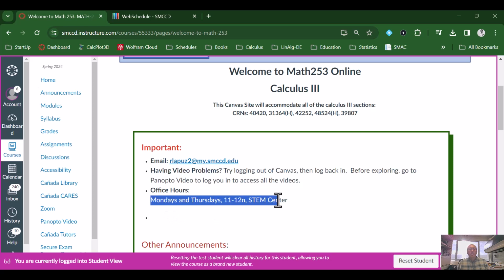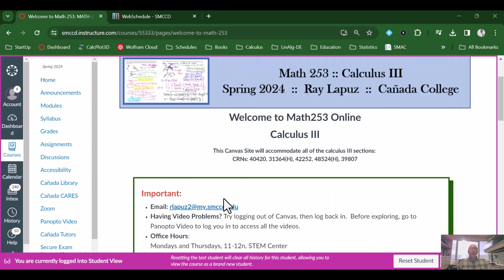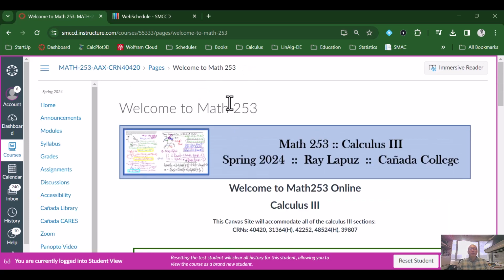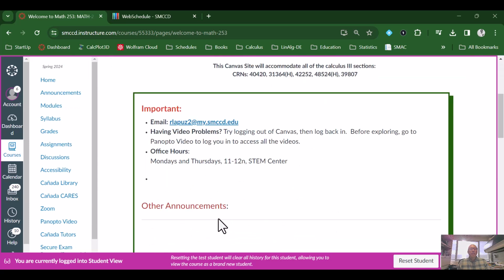I will have office hours on Mondays and Thursdays from 11 to 12, so essentially before class on Mondays and Thursdays. I will also have a Zoom link available here once the semester begins, or after the first week of the classes. We will have regular announcements posted up on top here, but if there are other announcements that I would like to stay visible to you, I'll post them here.